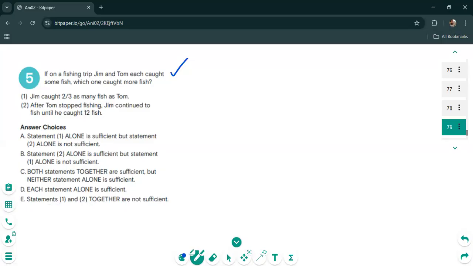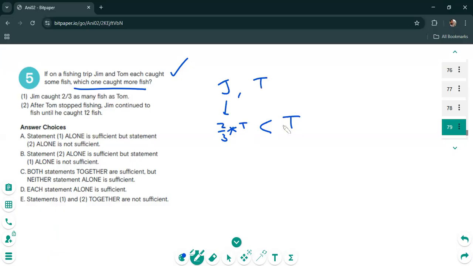So there are two people, Jim and Tom, and the question is simply which one caught more fish? Well, it says Jim caught two-thirds as many fish as Tom. Let's say Tom caught T number of fish. It means that Jim caught two-thirds of that number. So Jim's will be two-thirds of Tom, right? No matter what, two-thirds of a number is always going to be less than the number itself.